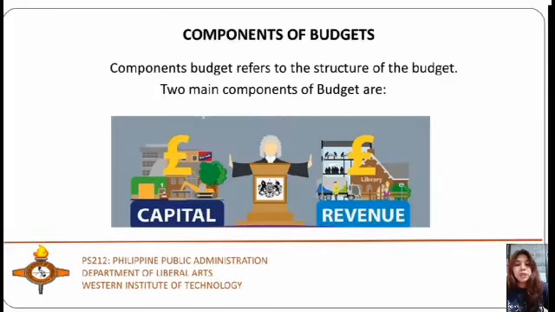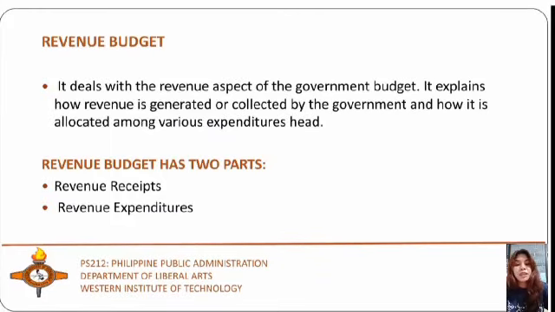So the budget comprises of revenue budget and capital budget. Let us understand some important terms related to budget. Revenue budget deals with the revenue aspects of the government budget. It explains how revenue is generated or collected by the government and how it is allocated among various expenditure heads. This financial statement includes the revenue receipts of the government, that is revenue collected by way of taxes, and the other receipts. It also contains the items of expenditure made from such revenue.